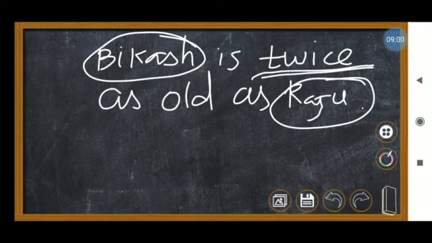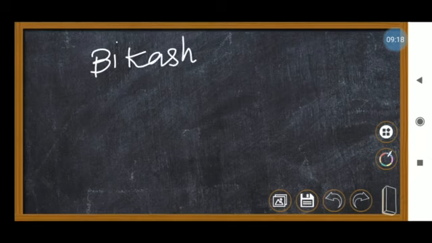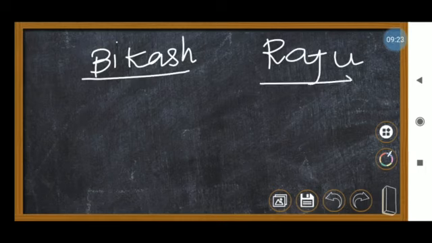First we have to know the age of Raju, and only then can we represent Bikash's age in terms of Raju's age. Can you understand, students? So first I write here Bikash and Raju. There are 2 persons. What is the relation between them?